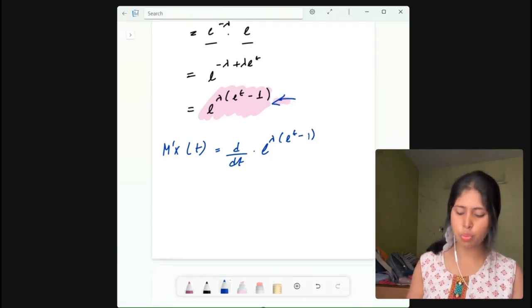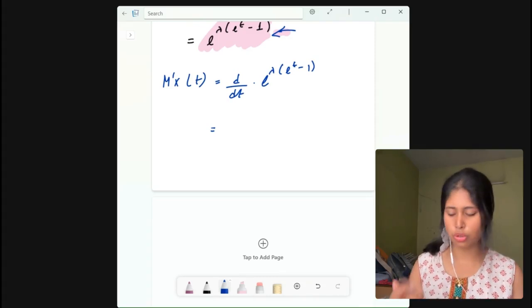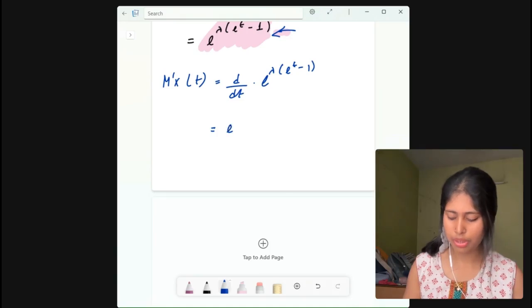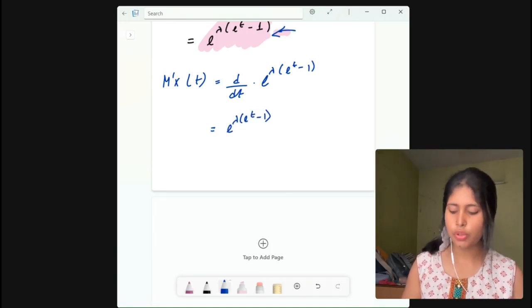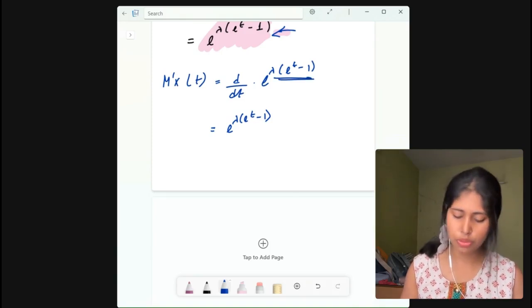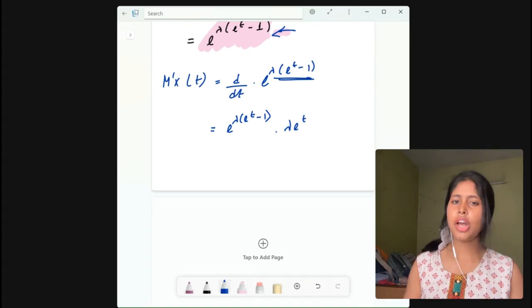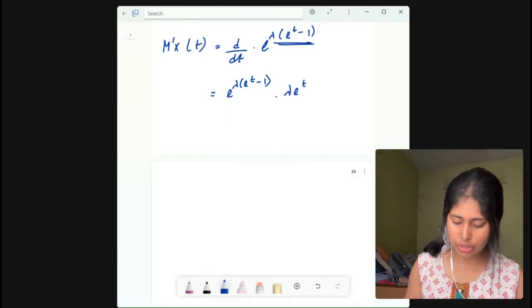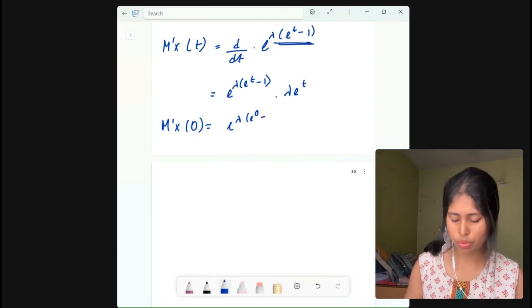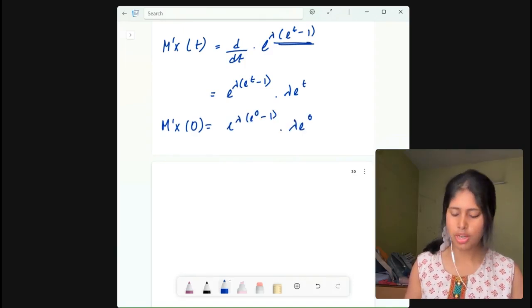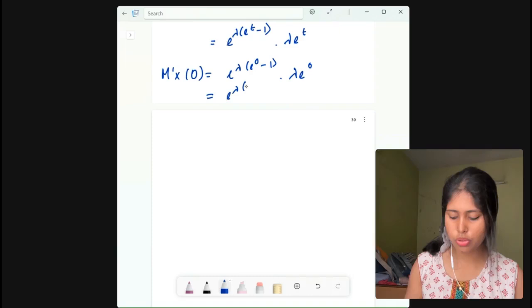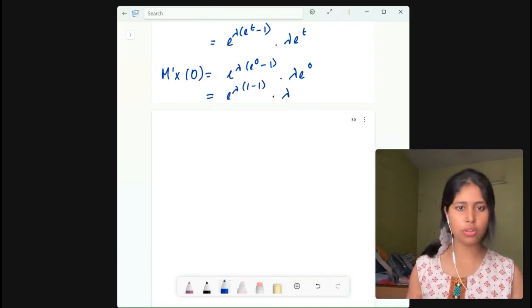Now if you differentiate this once, then what do you get? Using the chain rule, first you need to write e to the power lambda into e to the power t minus 1, and then you need to differentiate this portion, right? So what will it be? Lambda into e to the power t. Now you have differentiated it once. Now you have to set t equals 0. Then you get e to the power lambda into e to the power 0 minus 1, into lambda into e to the power 0. Now see, what is e to the power 0? It is 1, right? So e to the power lambda into 1 minus 1, and here e to the power 0 is 1, so it will be only lambda, right?